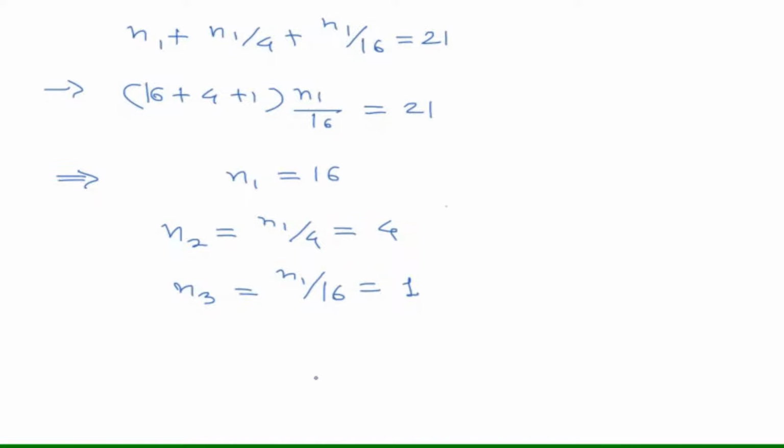So the sample sizes under Neyman allocation will be 16, 4, and 1 respectively for strata 1 to 3, and that's the answer.